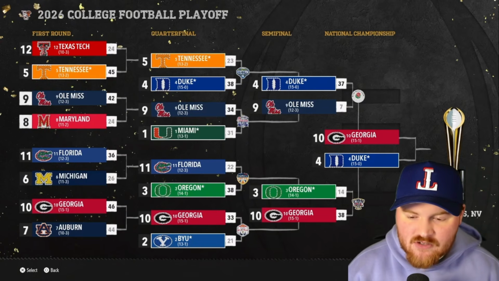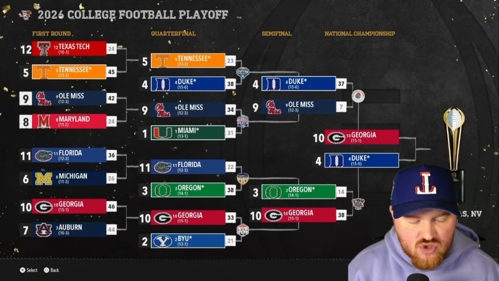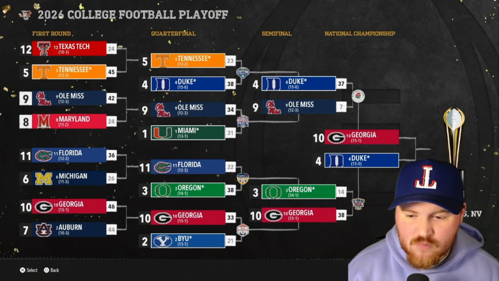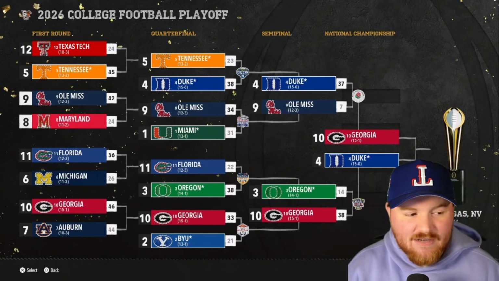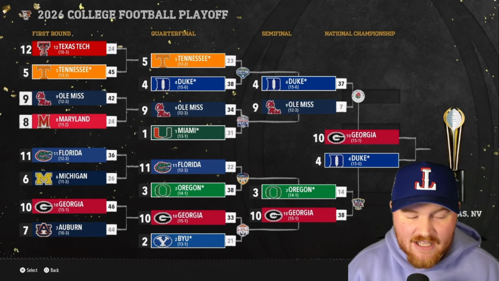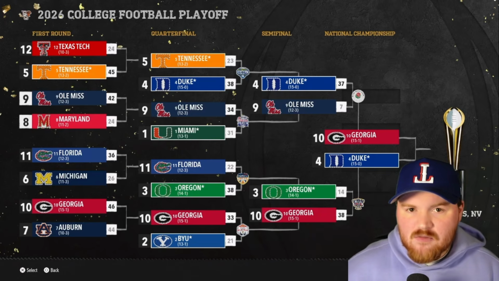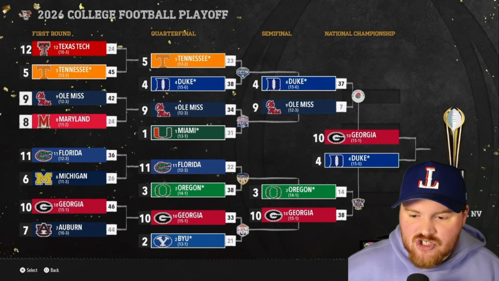Now, in second place right now, we have Duke, who has 36 points. Duke could score an additional 15 points here to get up to 51, but they would still be behind Miami going into the final here. One thing to keep in mind, though, is Duke does start with less than 4 stars, so they are in the running for most impressive team. It feels a little weird because Duke has been one of the best teams that we've watched, but seeing Duke win a national championship is still very impressive, which they have the chance to do.